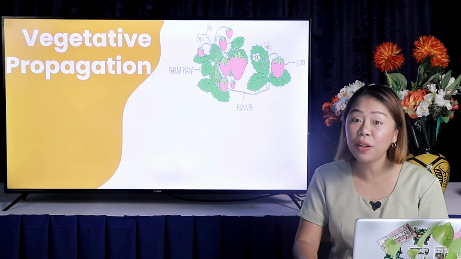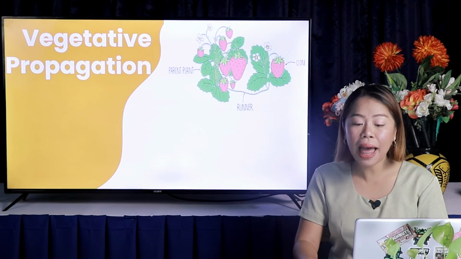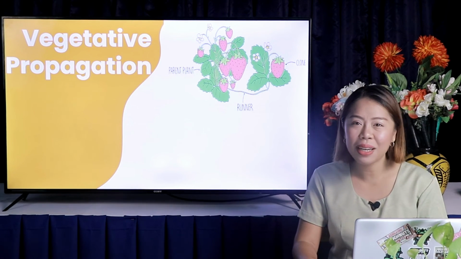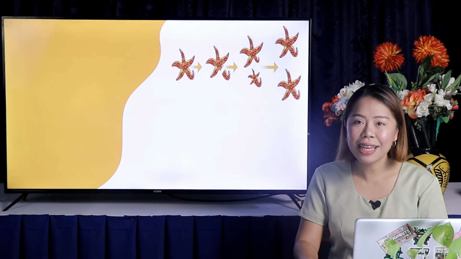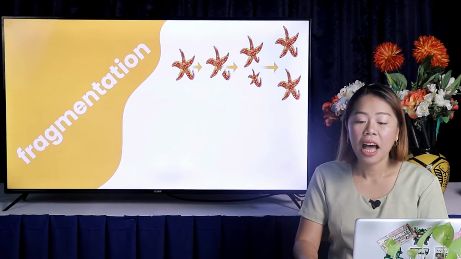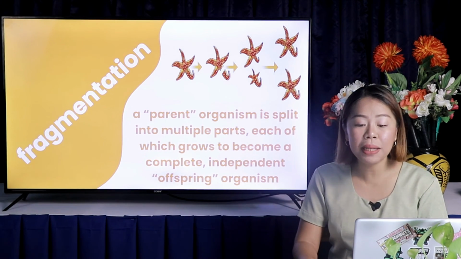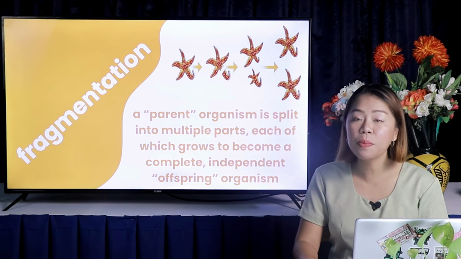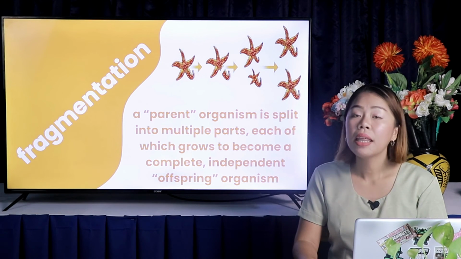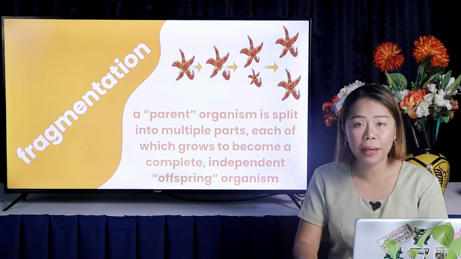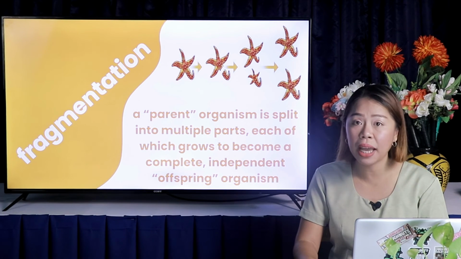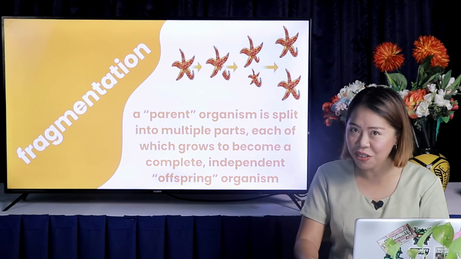Strawberries are an example of runners, which grow outward from a parent plant and later separate to become independent plants. Lastly, fragmentation. A parent organism is split into multiple parts, each of which grows to become a complete independent offspring organism. This process resembles budding and vegetative propagation, but with some differences.